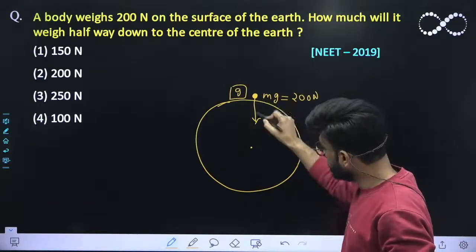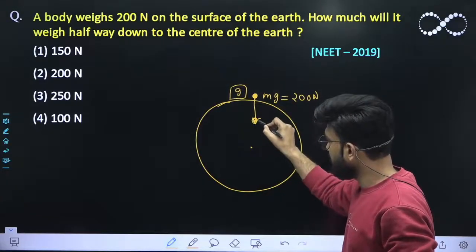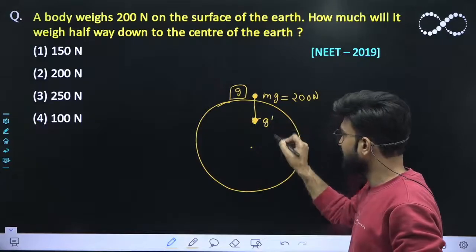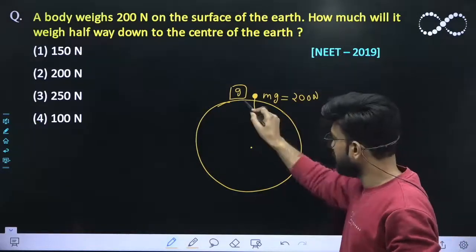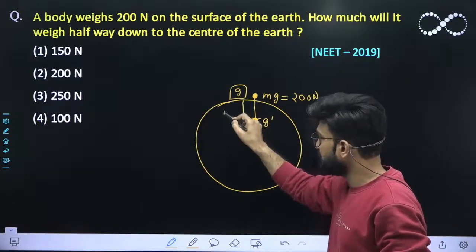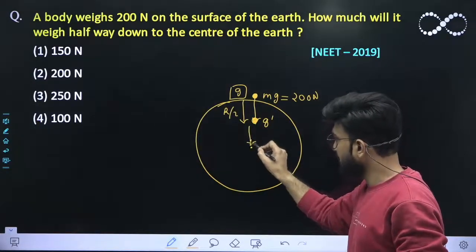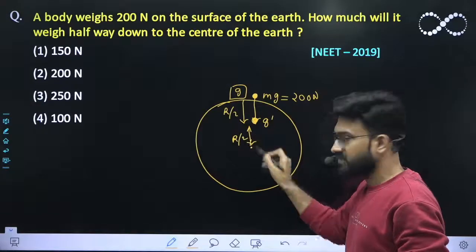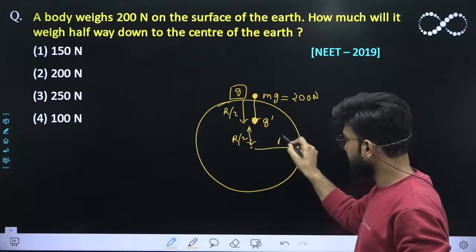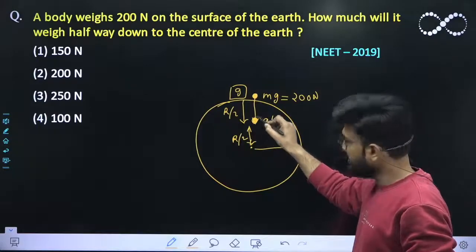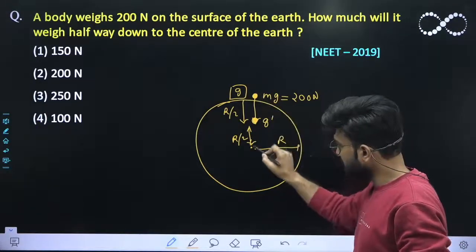So if you move inside and come to this particular point, let the acceleration due to gravity be g dash. You have moved a distance of r by 2 from the surface. So the rest of the distance that you need to cover is r by 2, don't you think? Because r is the radius of Earth. So you are at the middle point, moving from the surface towards the center of Earth.